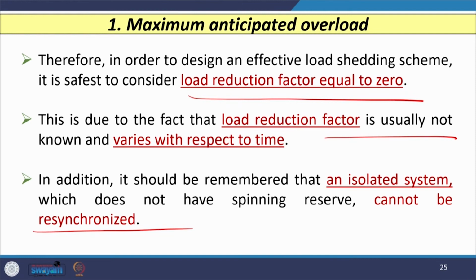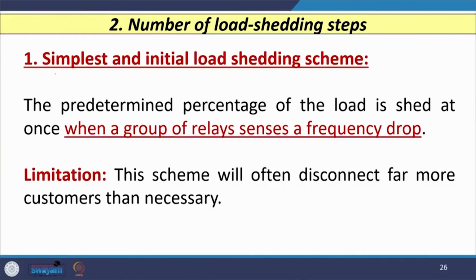In this lecture we started our discussion with what load shedding is, how we can define it, and how load shedding is associated with the rate of frequency decline. Then we discussed one case study, and after that we saw that there are several important factors when we design an intelligent load shedding scheme. The first factor we discussed is the maximum anticipated overload. The second very important factor is the number of load shedding steps. So, let us consider this factor also.